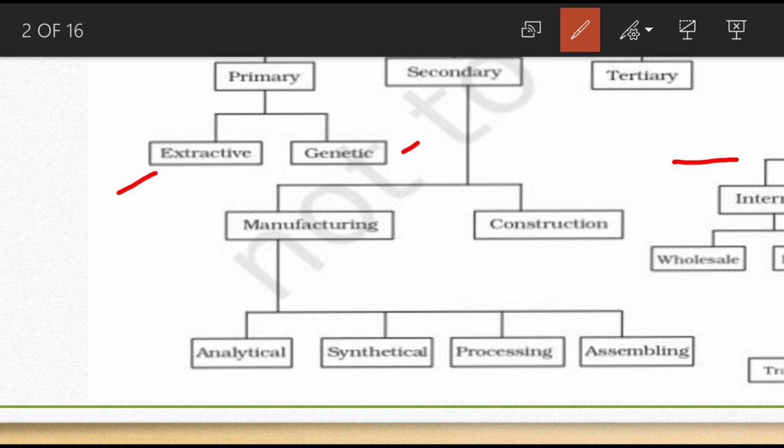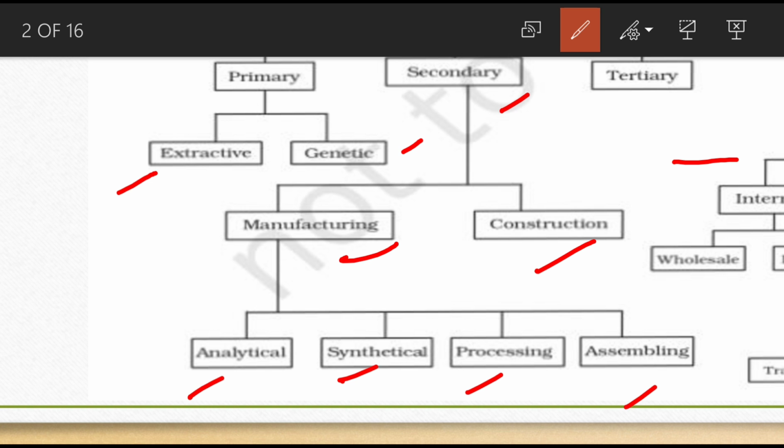Secondary industry is again classified into two, that is manufacturing industry and construction industry. Manufacturing is again classified into four: analytical industry, synthetical industry, processing industry and assembling industry.